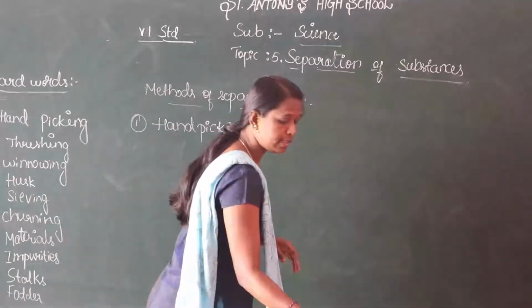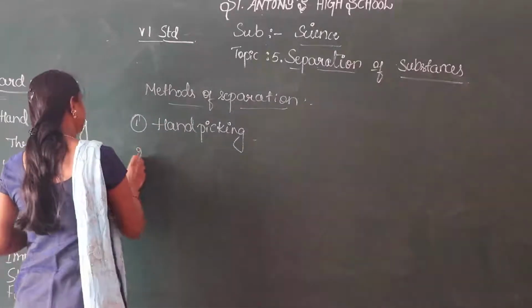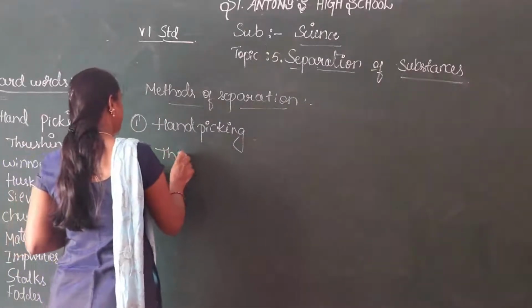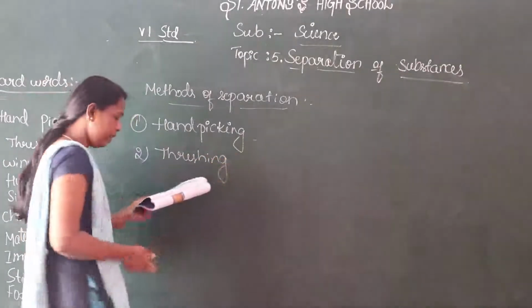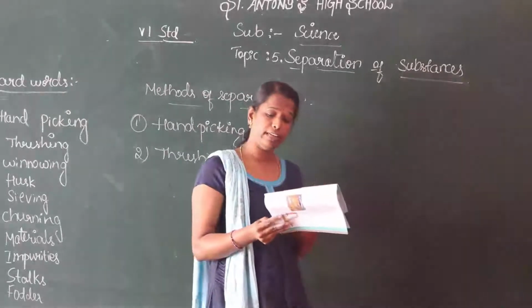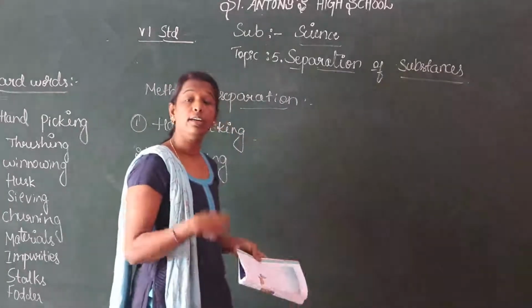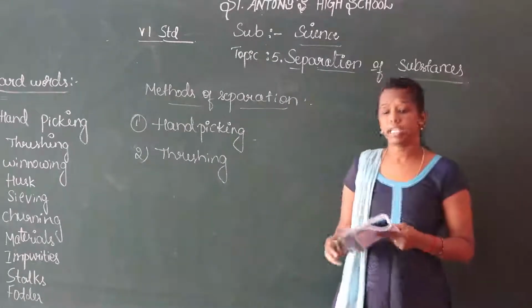Next, let us discuss threshing. T-H-R-E-S-H-I-N-G, threshing. You know the bundles of wheat or paddy in the field. The stalk contains a bundle of wheat and paddy.